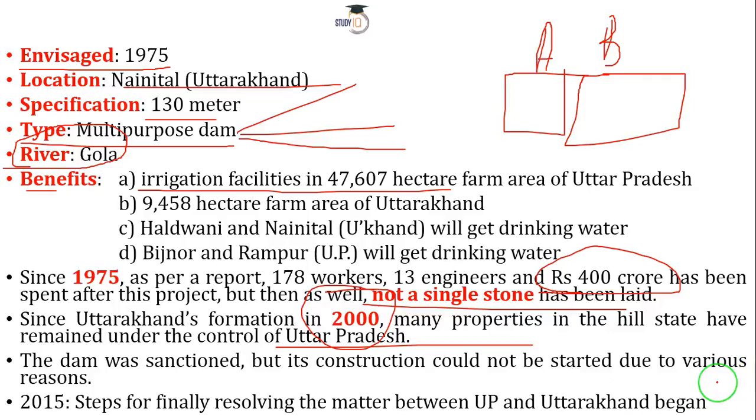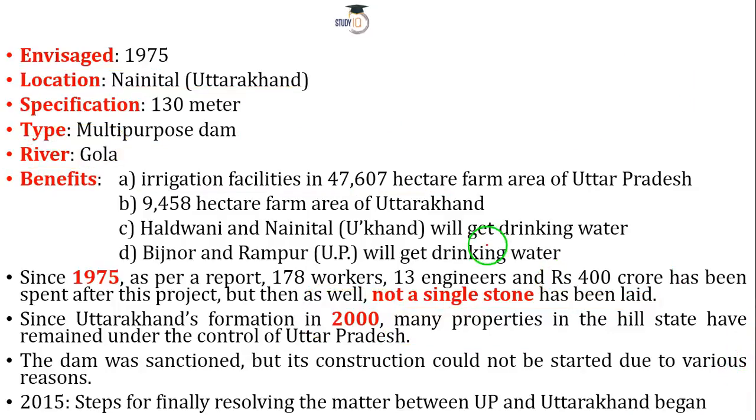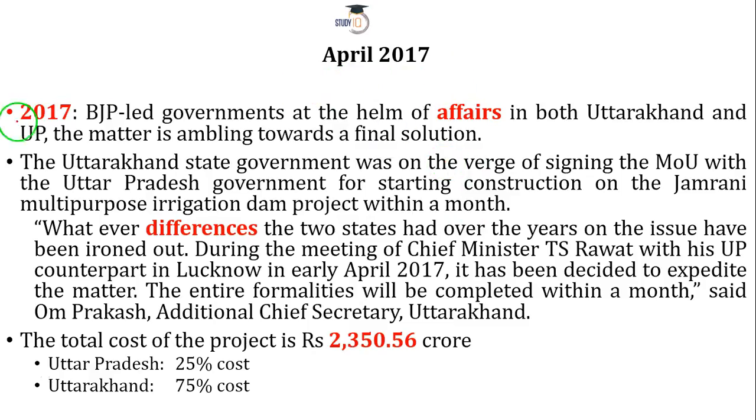But finally things started moving, and in 2015 things became much more clear. The main thing took place in 2017, and things look good at present, because in 2017 both these states got a BJP government. So we have the BJP at the center and in both these states. You can say that a golden triangle has formed in this part of our country. Both the states decided that they are from one party, so there is no point in stretching this problem, and let's sort it out.